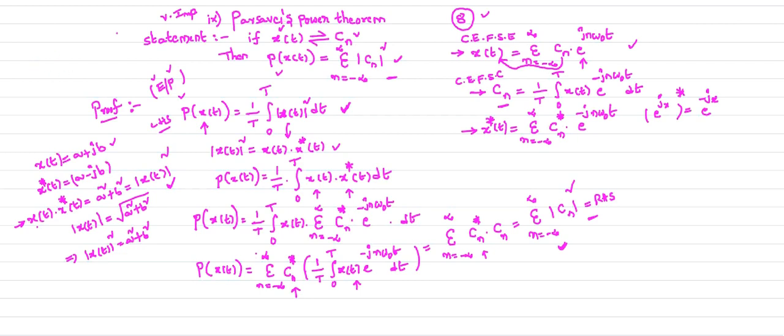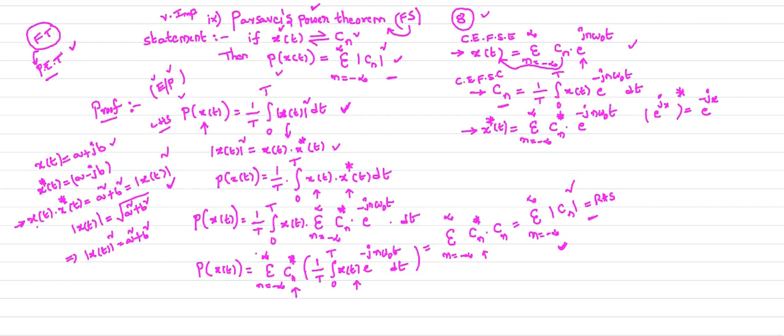So similar to Parseval's power theorem, there is a Parseval's energy theorem. So we discuss this Parseval's energy theorem in the case of Fourier transforms. So this is in the case of Fourier series. Remember here, Fourier series, we use Parseval's power theorem.